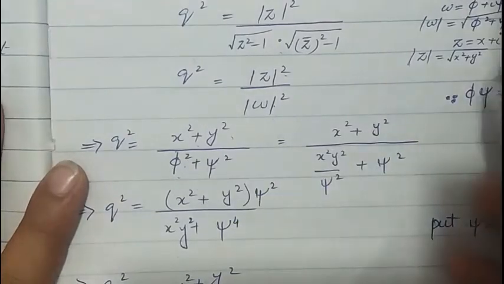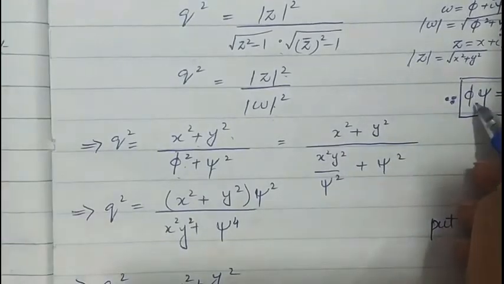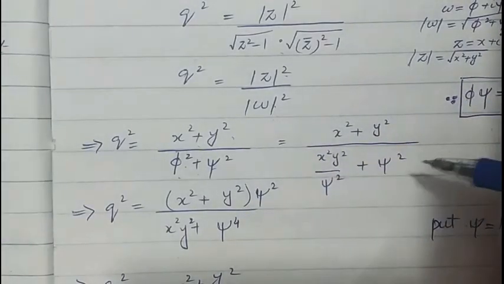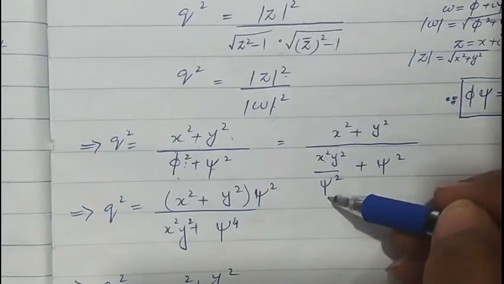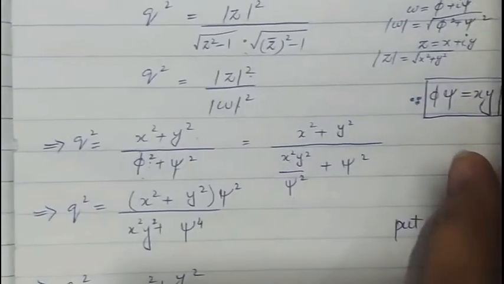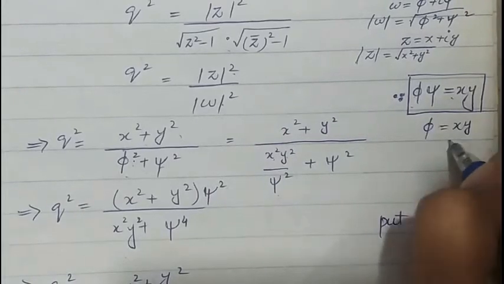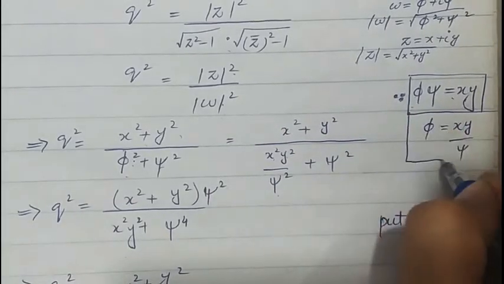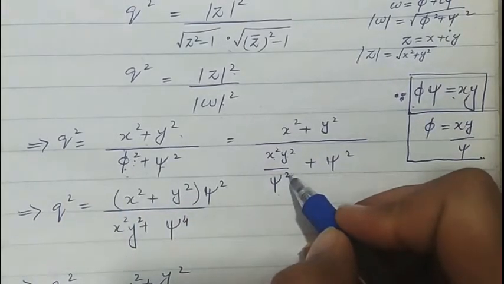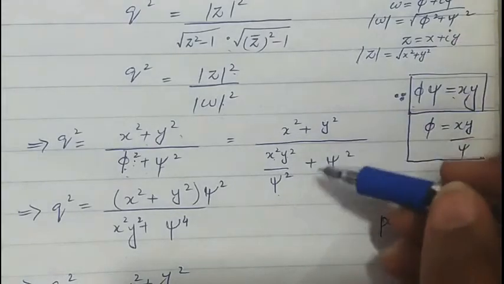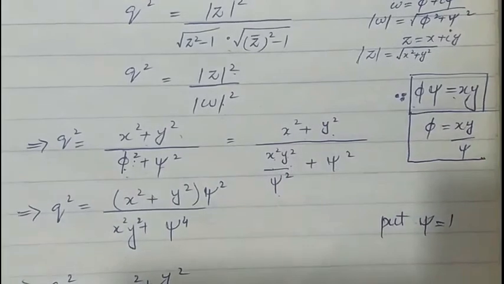Now we have found out that phi psi is equal to xy. From here, this gives us phi is equal to xy over psi. Put this value of phi here, and we will get x square plus y square over psi square, and as we know psi is equal to 1, here we will get x square plus y square over x square y square plus 1.